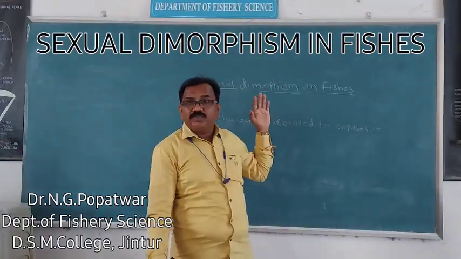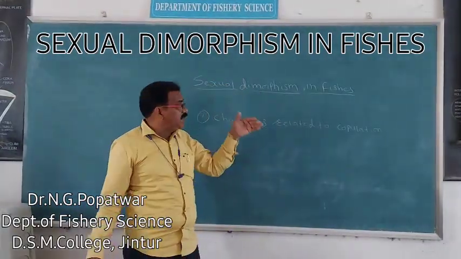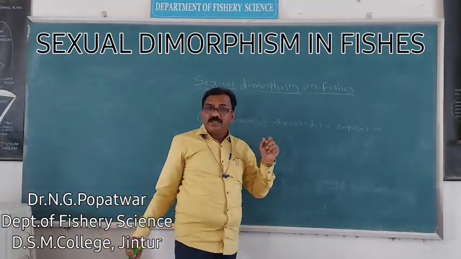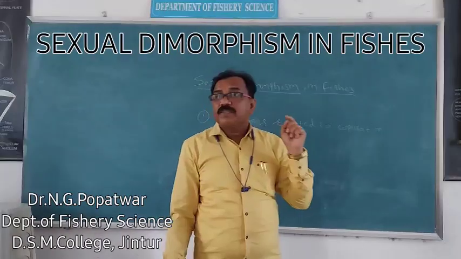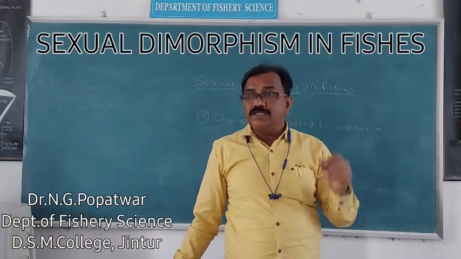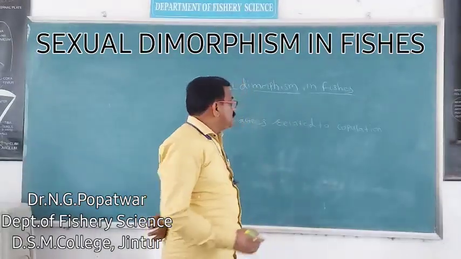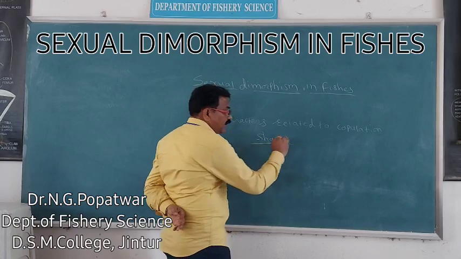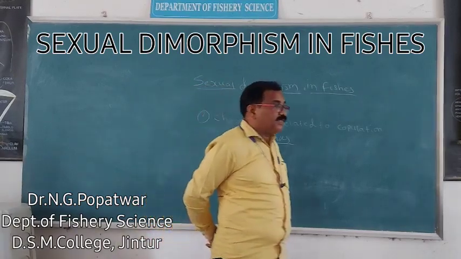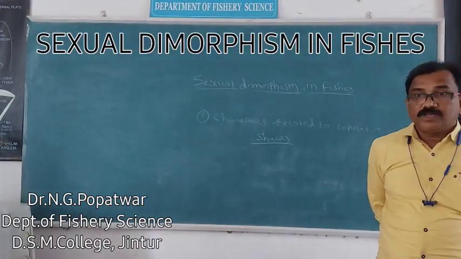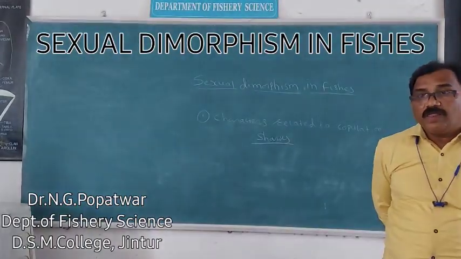This class is the primitive and ancient class in Pisces. Examples are sharks, skates and rays. Among these Elasmobranchii, in sharks, especially it is called Scoliodon or dogfish.